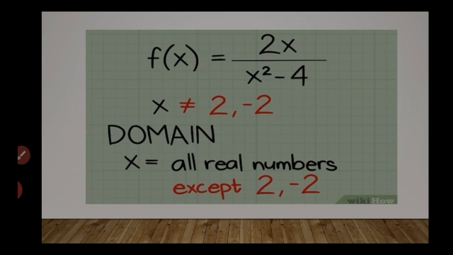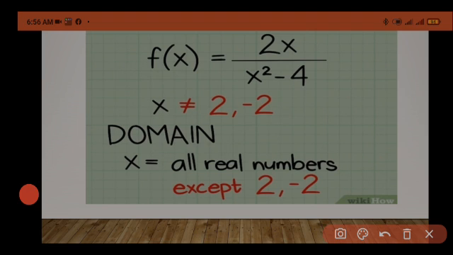We are getting not defined. Okay. So except 2 and minus 2, all real numbers will be the domain. So domain will be equal to R minus {2, -2}. Except 2 and -2, we will be getting real values. Okay.